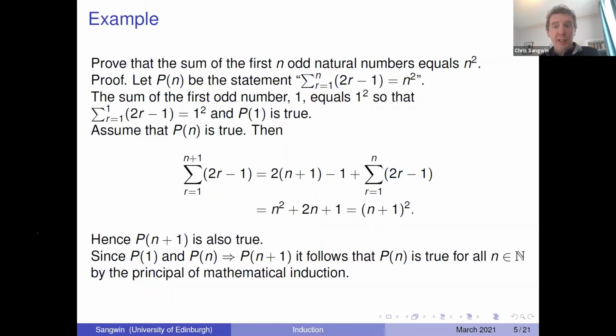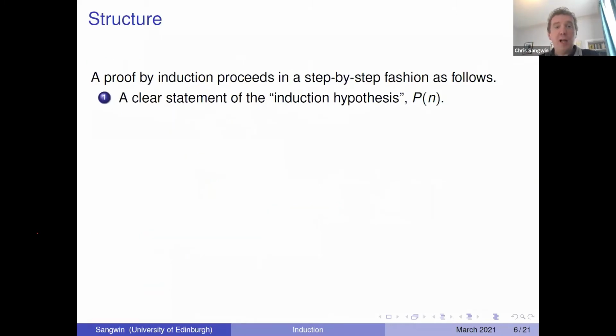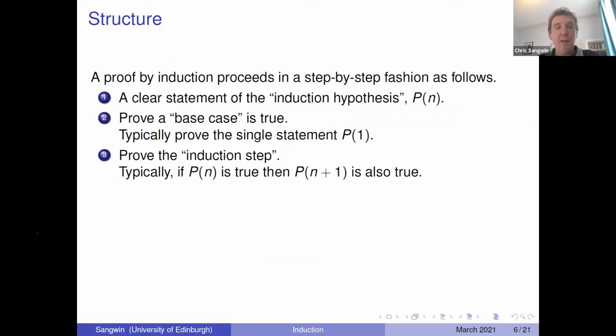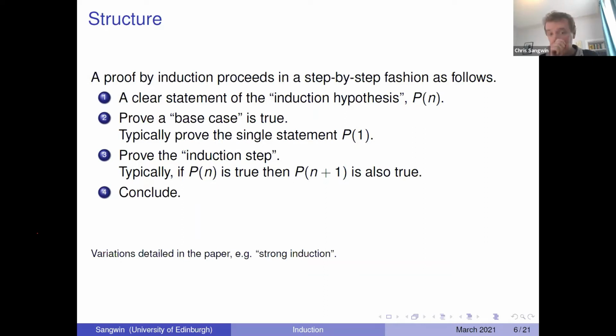So these 4 things make up a proof by induction: a clear statement of what we're proving, a base case, typically P of 1, but it doesn't have to be. We prove an induction step, typically P of n implies P of n plus 1, but there are variations on that theme. And then we have a conclusion. Some of the variations are detailed in the paper, and I don't want to talk about that today. So that's the structure of a proof.